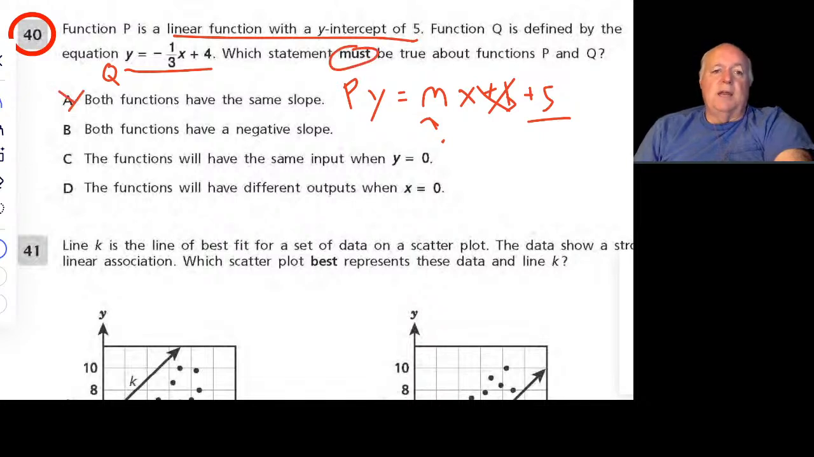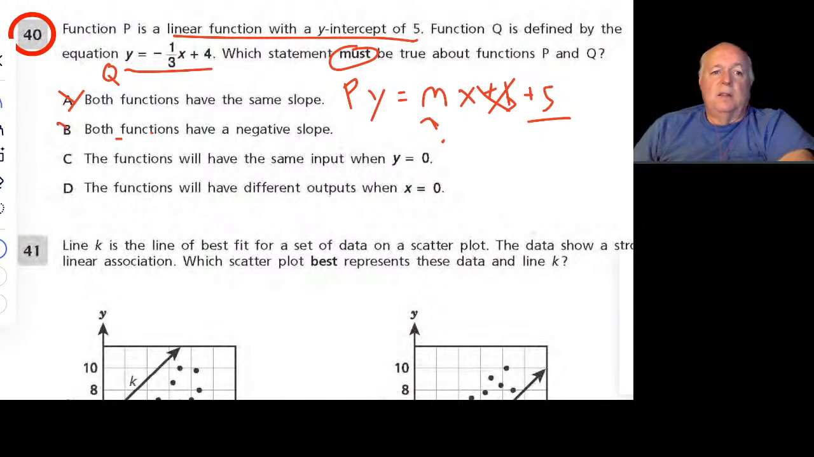B: Both functions have a negative slope. We know q does. We don't know what p has yet. But again, without coordinates and some other information, it says must. So it may turn out they both have negative slopes. Certainly q does. We don't know if p does. We can't guarantee that it must have one. So for that reason, B is out.